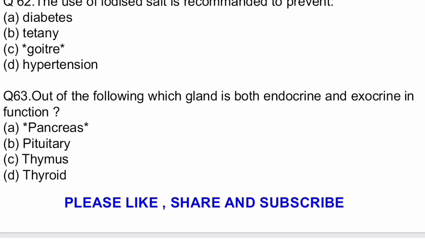Answer is pancreas. Students, this particular question is repeated a third time. It is only with the intention that one particular question can be asked in many different ways. Just to make this idea clear, I have repeated this question 3 times.